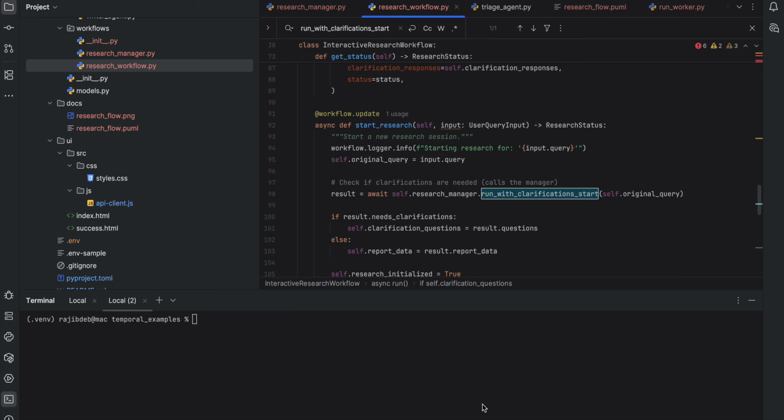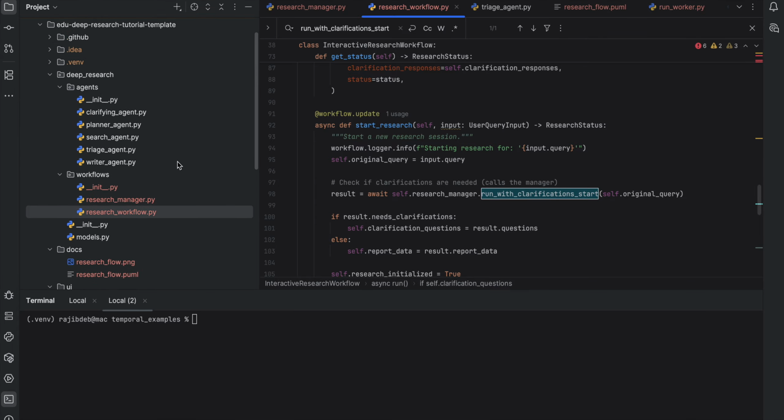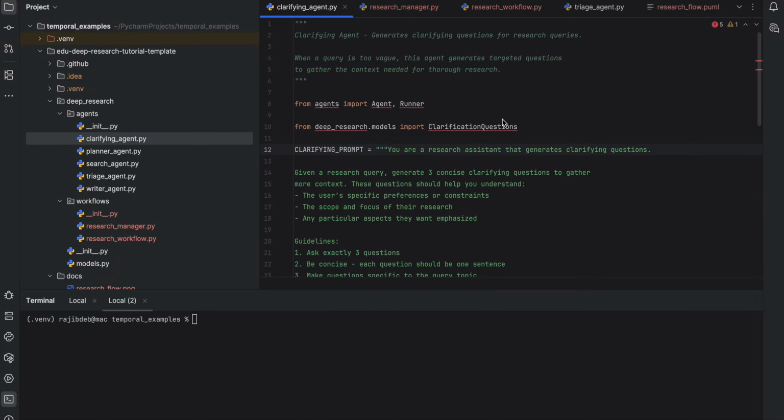We'll see how Temporal enables durable execution. To demonstrate durable execution, I have created these 5 agents, and it is actually there in the documentation of the tutorial. These agents are created using the OpenAI Agents SDK. So it has 5 agents.